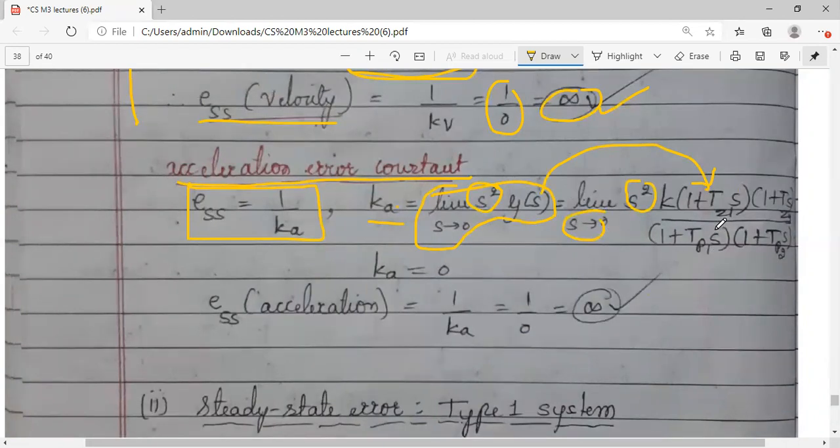If you apply the limit, s becomes 0 and the second terms all will become 0. So 1 plus 0, 1 plus 0, you will get 1 into K into s square. You can't do anything with this, so go for substitution: 0 square. You will get Ka again 0. Then substitute it in your error equation. So your error due to the acceleration error constant is 1 by Ka, which is 1 by 0, which is infinity.